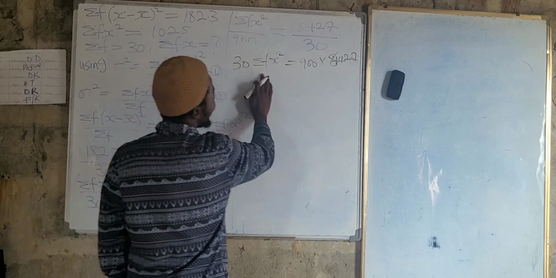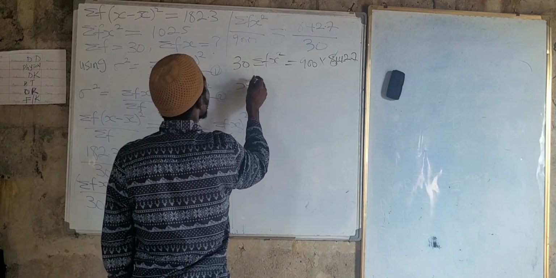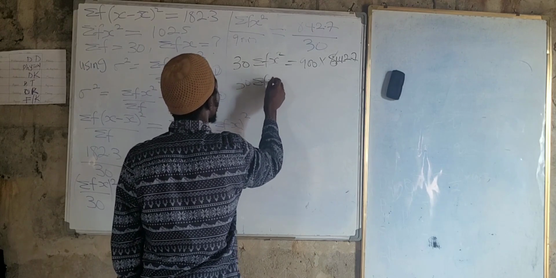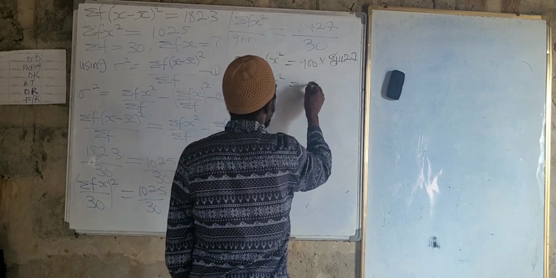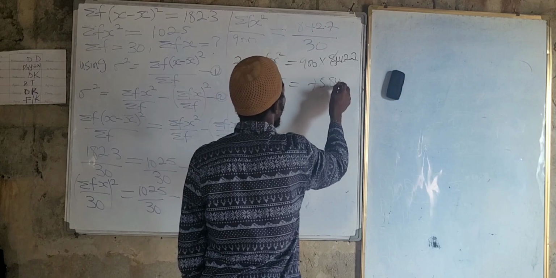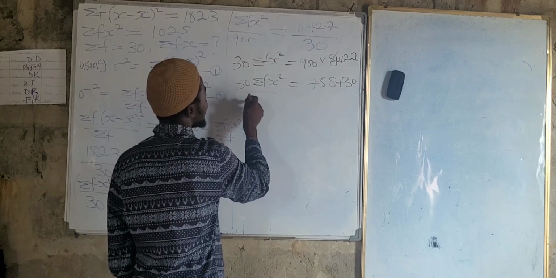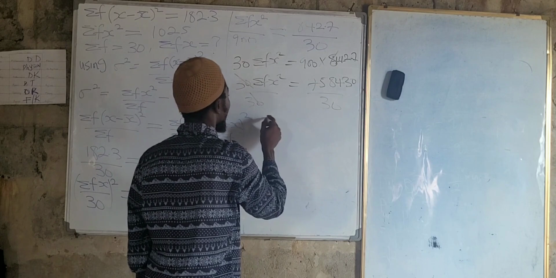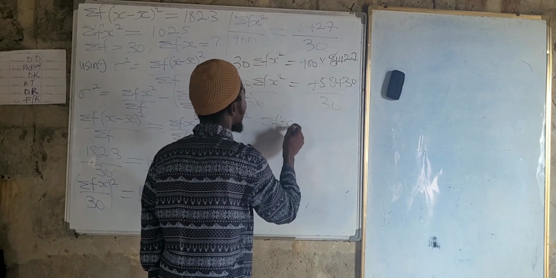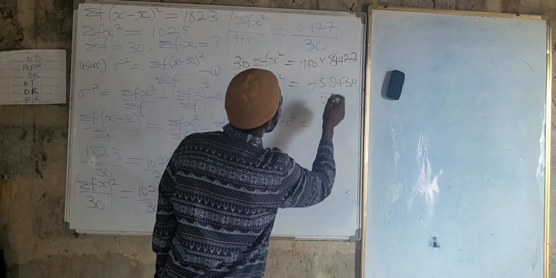So what do we have now? 30 times 30 times summation of fx square is now equal to 758430. To find the value of this, divide both sides by 30 again. This and this cancel here. Summation of fx square is now equal to 25281.